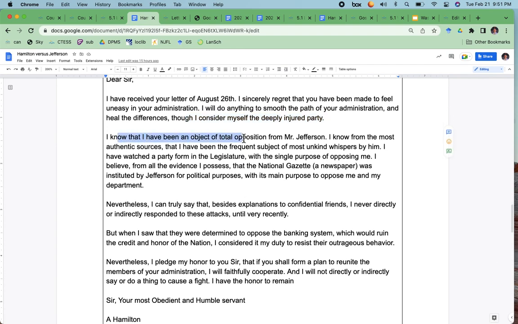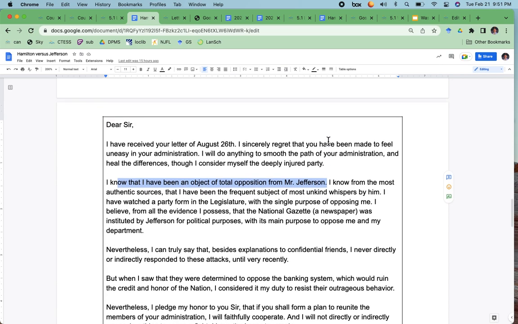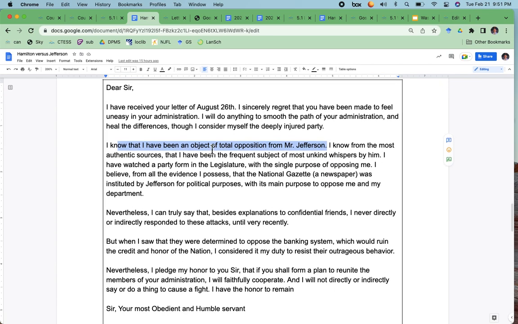I know that I've been an object of total opposition from Jefferson. So that's definitely, you would highlight that in red because here he's accusing Jefferson. I know from the most authentic sources that I've been the frequent subject of the most unkind whispers by him. Again, that would be in red, that he's accusing Jefferson of talking bad about him behind his back. I've watched a party in the legislature with the single purpose of opposing me. I believe from all the evidence I possess that the National Gazette, a newspaper, was instituted by Jefferson. So here's another accusation for political purposes. So I would highlight that in red.